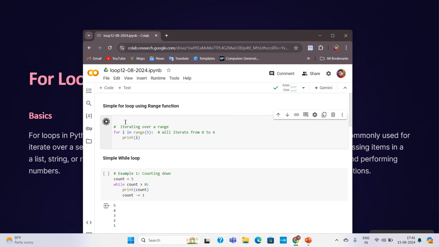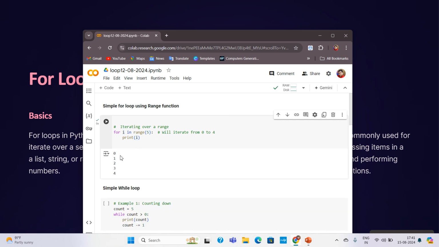Now you can see that it is going to show me the output. You can see that the loop is running from 0 to 4. I have written here 5. That means we have to remember that the loop excludes the last number of the range.